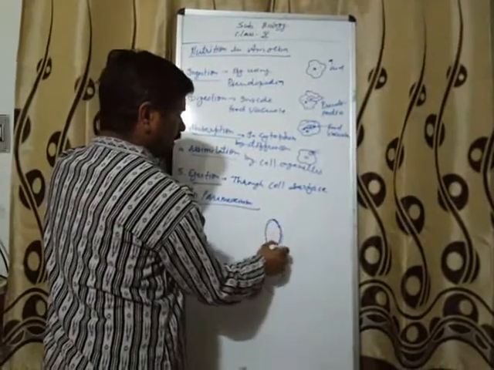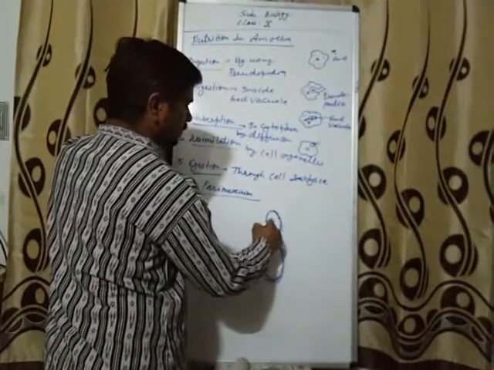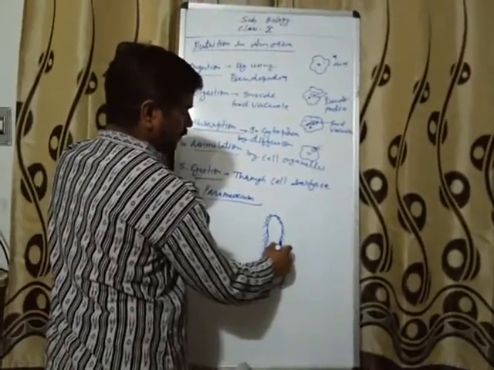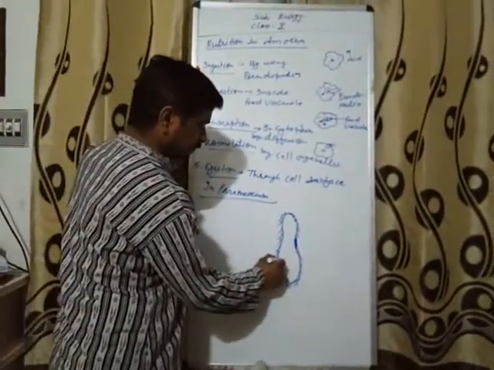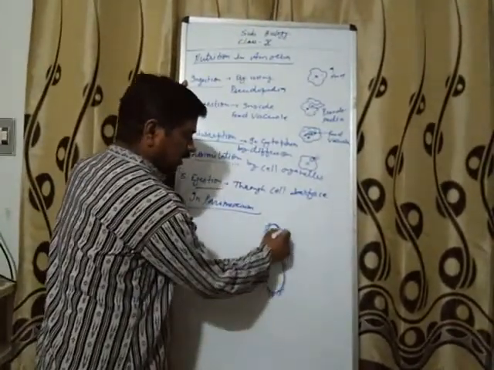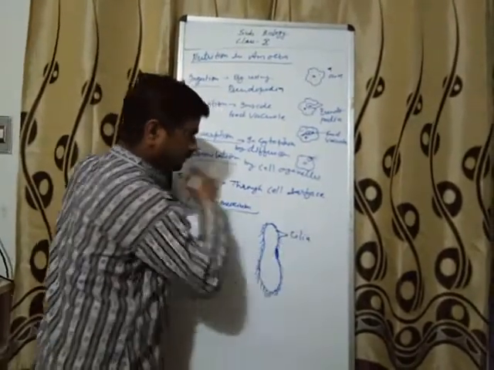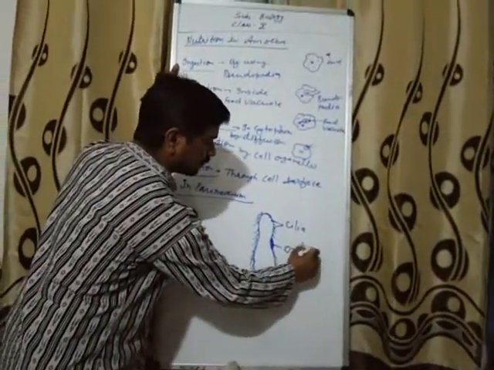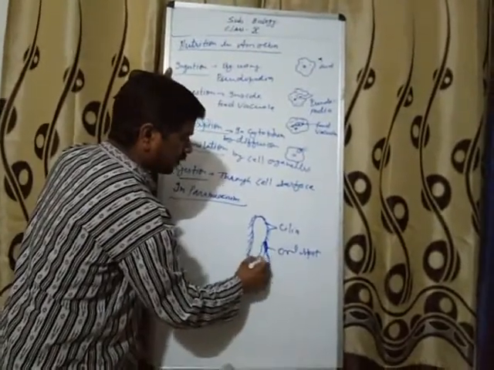Paramecium has many fine hair-like structures all over the surface, known as cilia. It has a particular spot known as the oral spot. This is the oral groove.